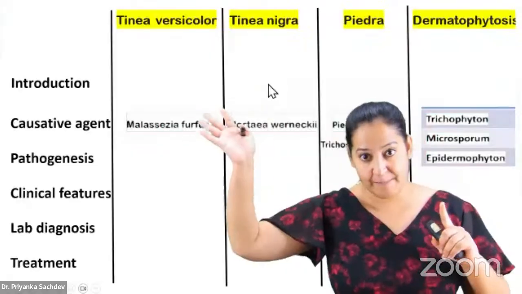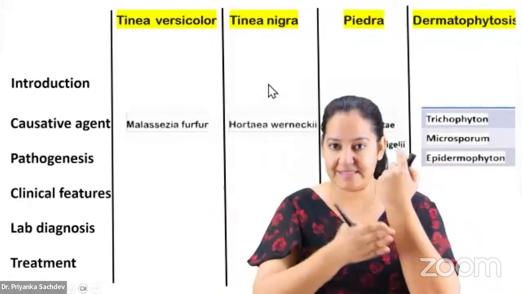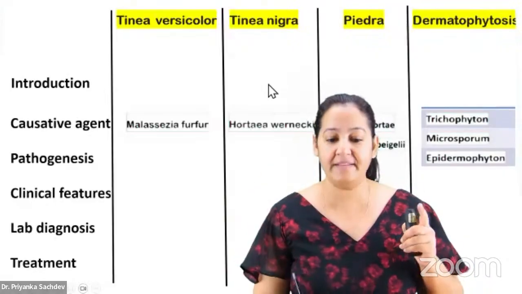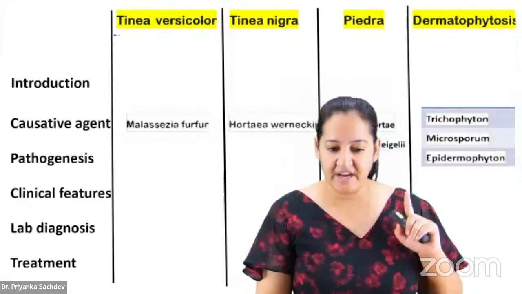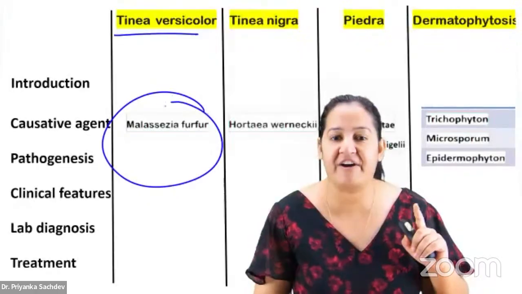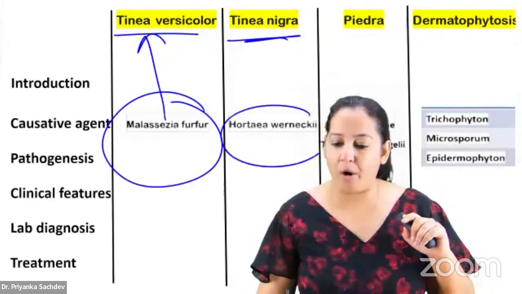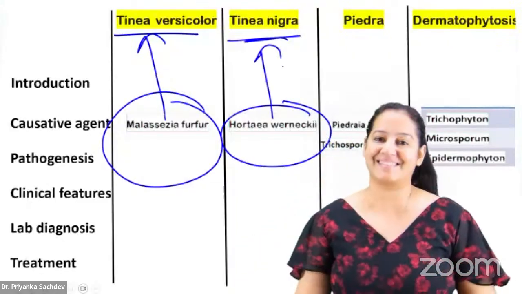The first 4 are superficial. They involve the skin, hair, and nail, the keratin, the dead skin. The dead layer. Okay. So tinea versicolor is caused by Malassezia furfur. This is the fungus causing it. Tinea nigra is caused by Hortaea werneckii. This is the fungus causing this.